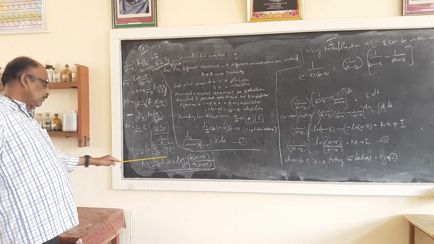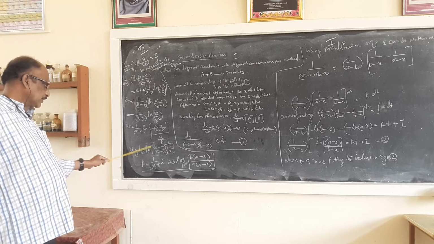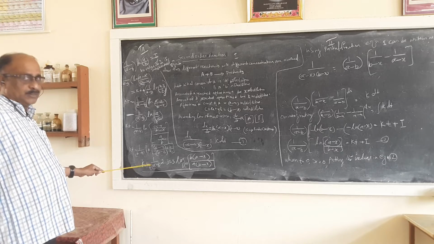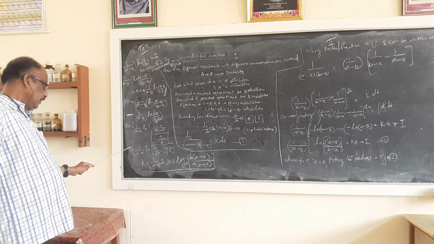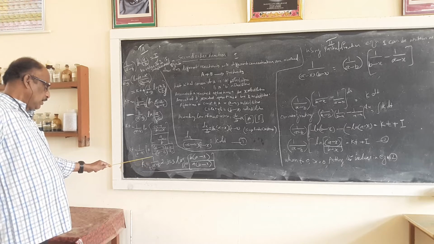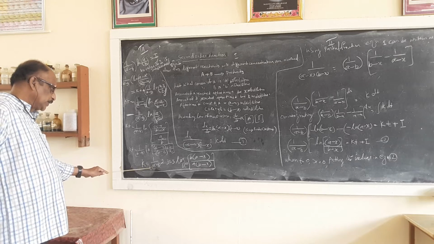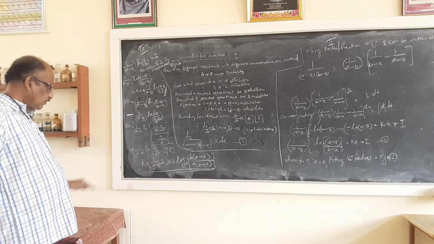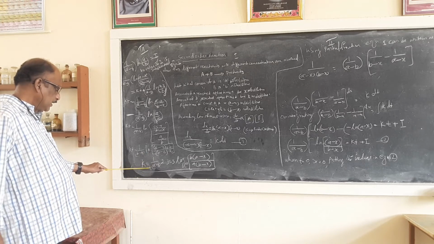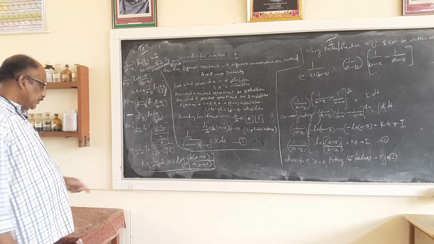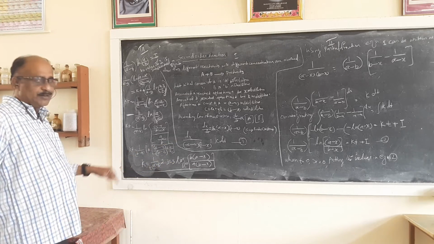Then ln we change to log base 10. Then to take t to the right side, we have to find the value of k. k is equal to 1 by t, so 1 divided by t into a minus b, with the constant 2.303 multiplied.